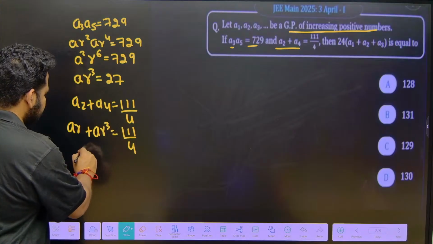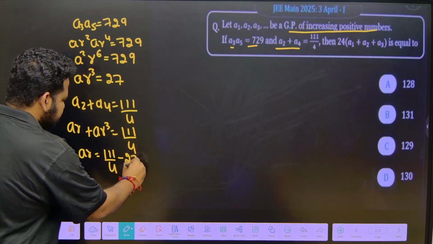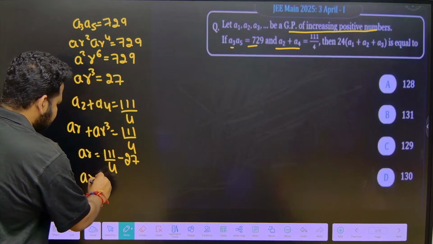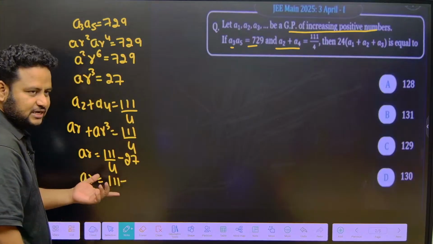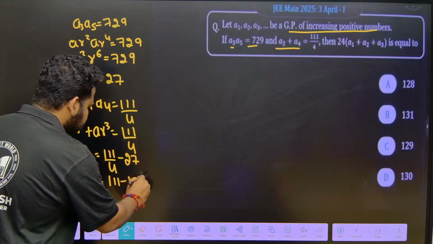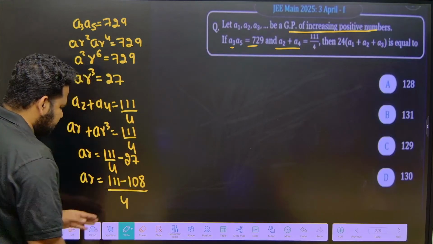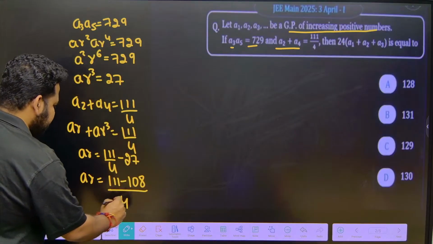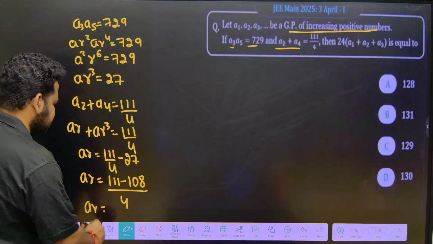So AR is equal to 111 by 4 minus 27. Taking the LCM, 27 into 4 is 108. So 111 minus 108 is 3, divided by 4.